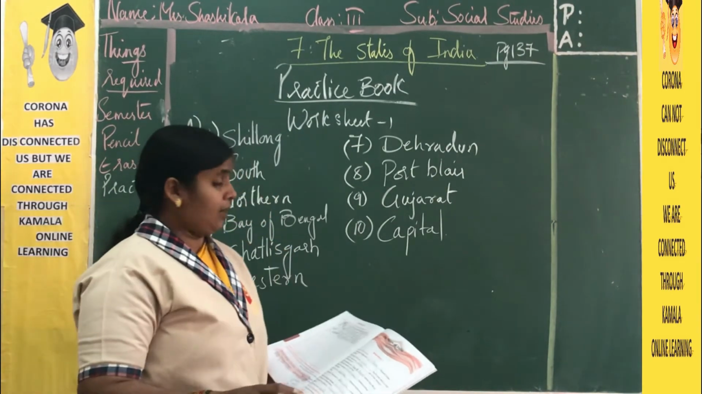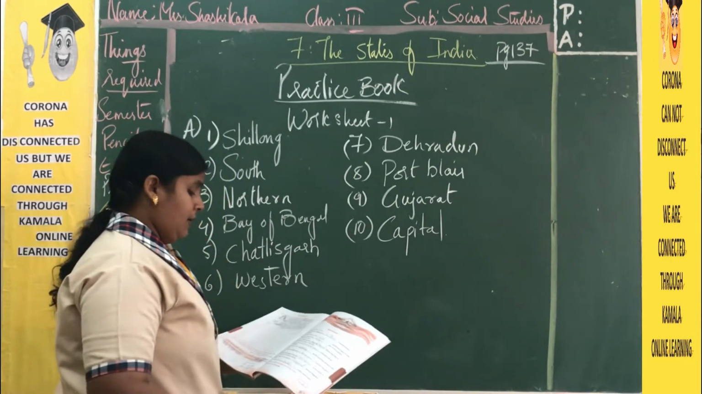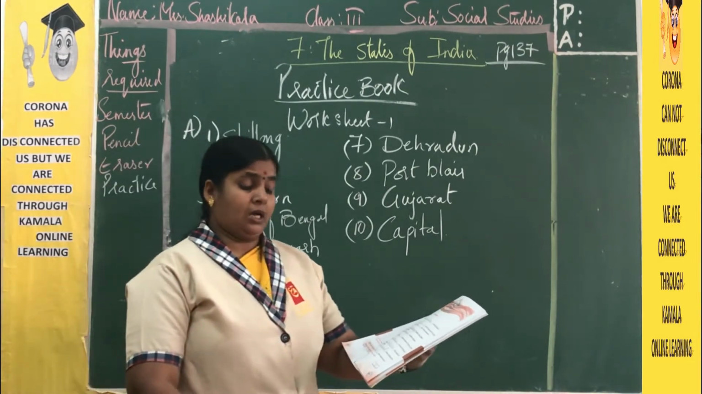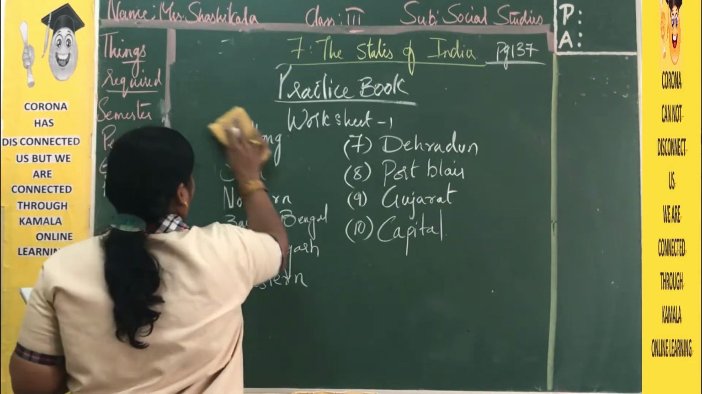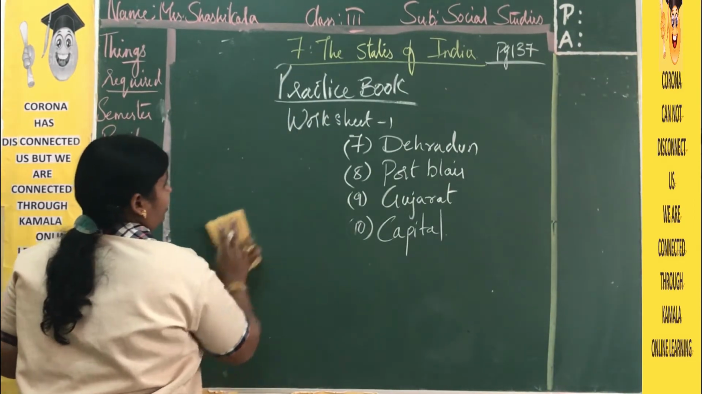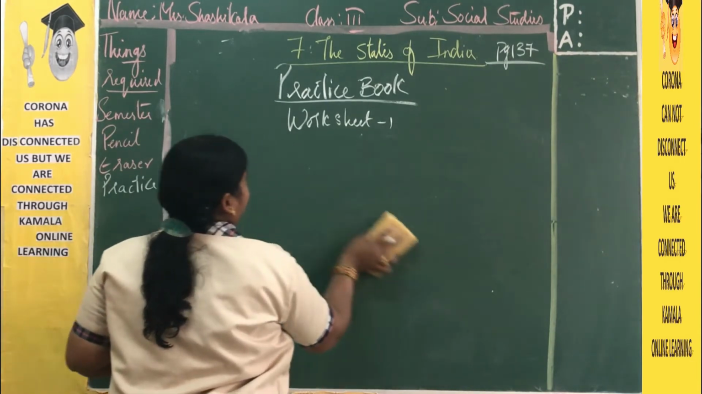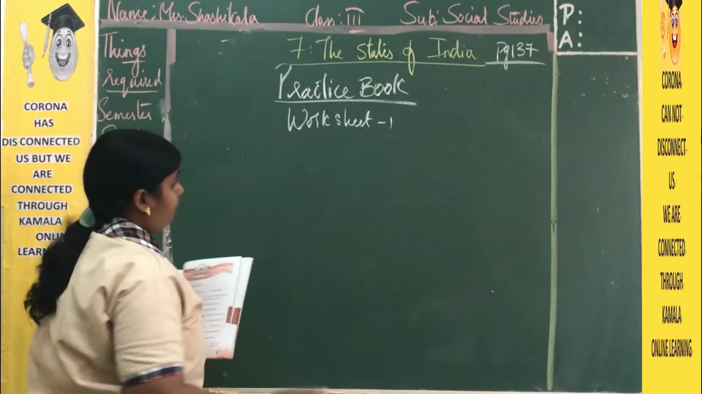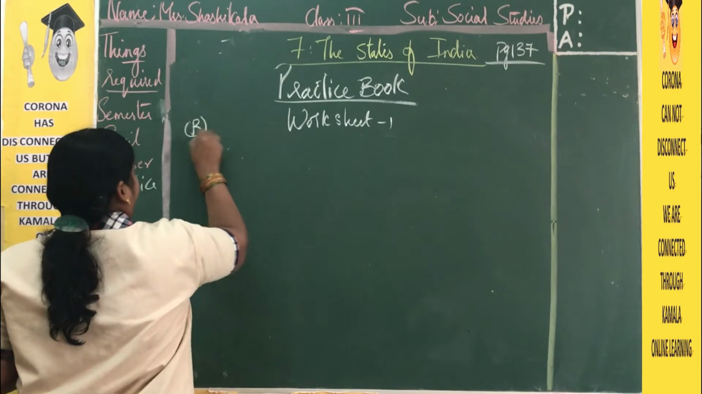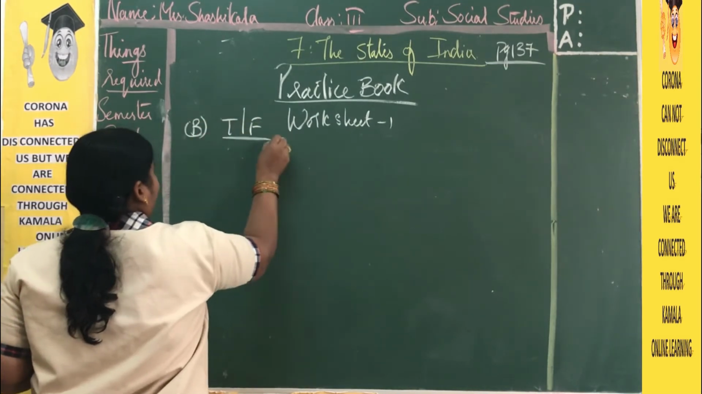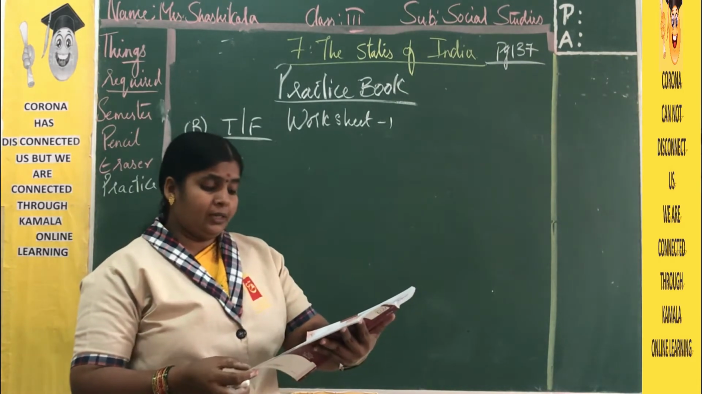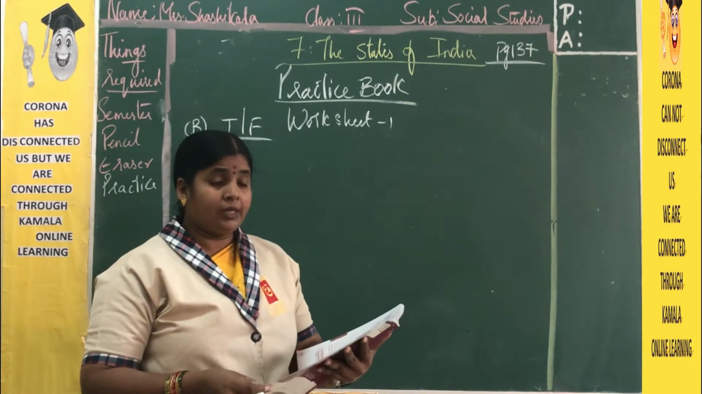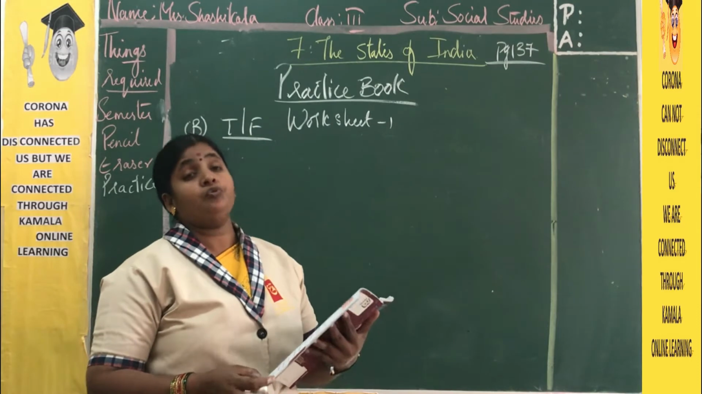Now here we have B bit. State whether the following statements are true or false. B bit, true or false. India has 28 union territories. Do we have 28 union territories, or 29?